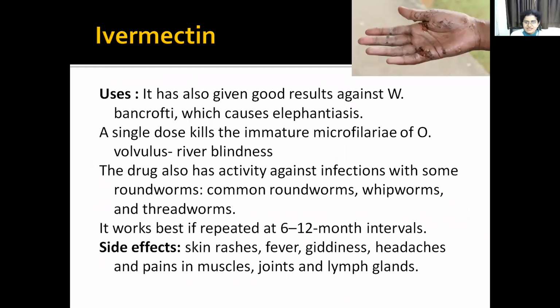Then uses: same, filariasis that is caused by Wuchereria bancrofti. A single dose is enough. It kills the immature microfilaria of Onchocerca volvulus and prevents river blindness. The drug is also used against common roundworm, whipworm and threadworm. That's why it is called broad spectrum. So it works best if repeated at 6 to 12 month intervals. Side effects include skin rashes, fever, headache, and pain in muscles, joints and lymph glands.